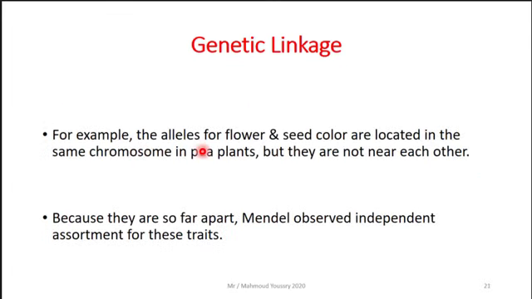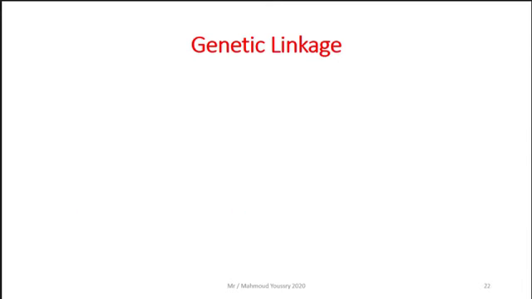For example, the alleles for flower and seed color are located on the same chromosome in pea plants. But they are not near each other. Because they are so far apart, Mendel observed independent assortment for these traits.